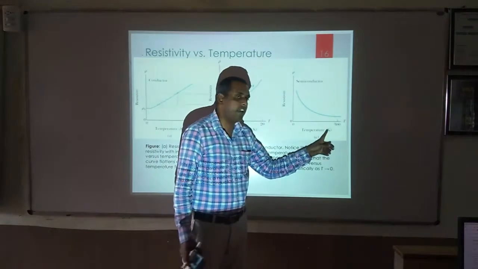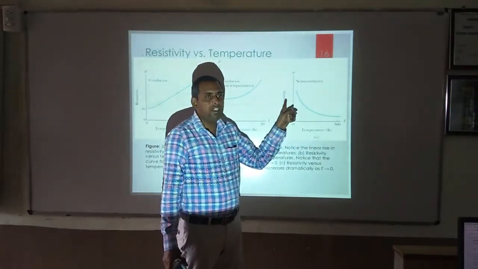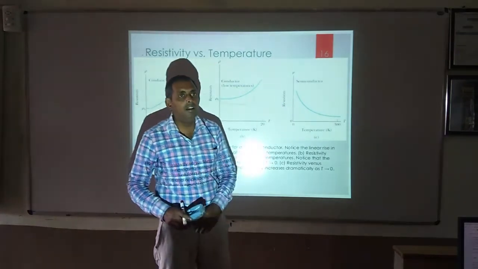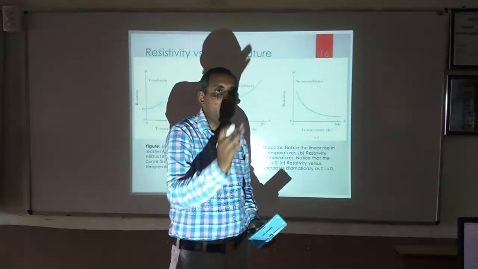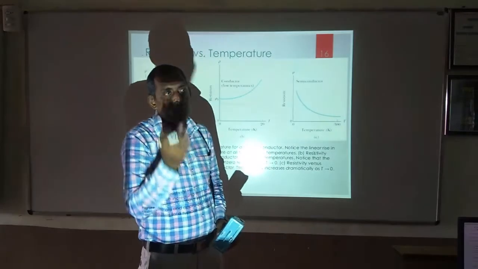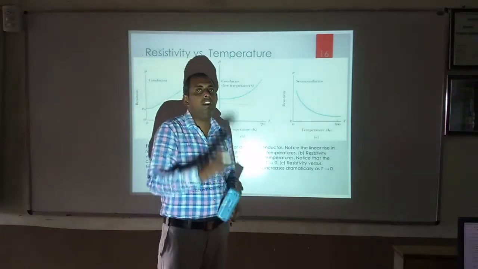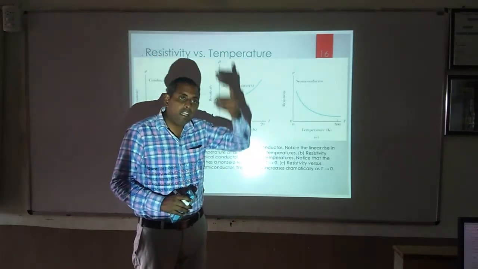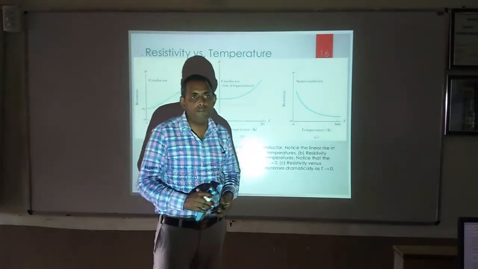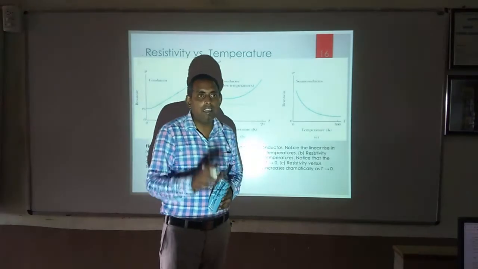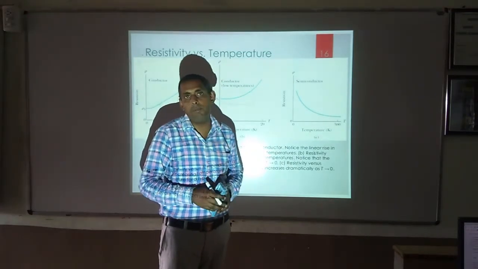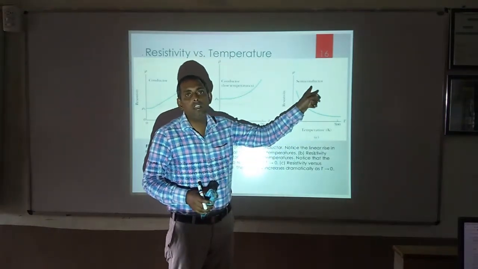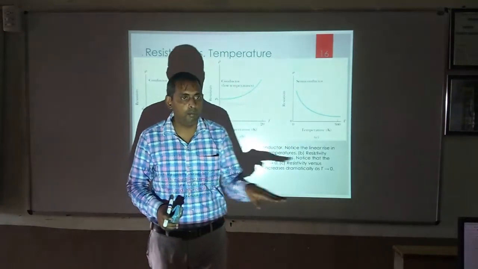Temperature is on the x-axis, resistivity is on the y-axis. What happens when temperature increases? More electrons in the valence band get enough kinetic energy and jump into the conduction band. Then automatically the resistivity of the semiconductor decreases. So temperature and resistivity in semiconductors are inversely proportional.